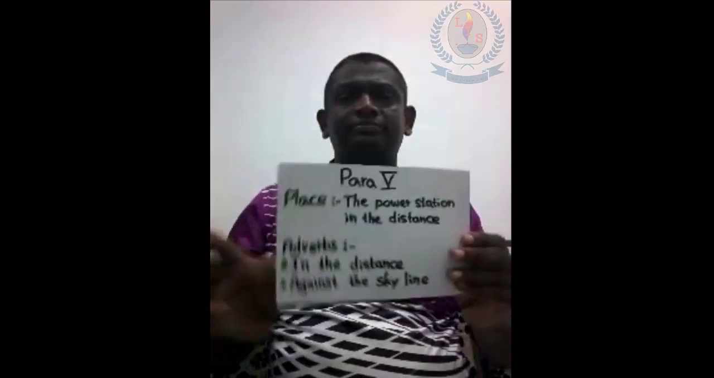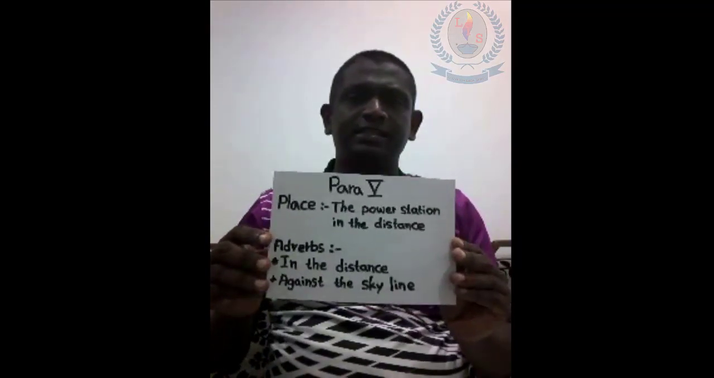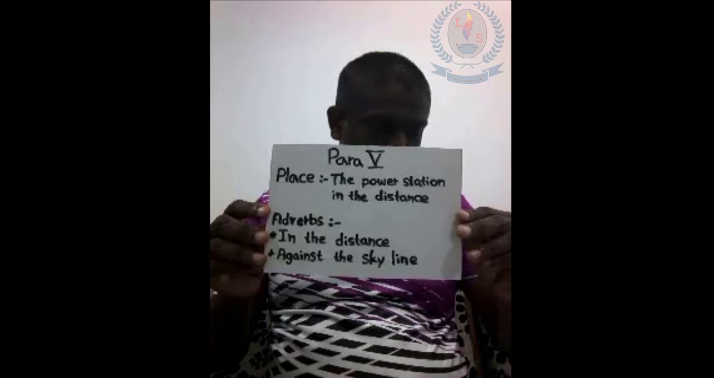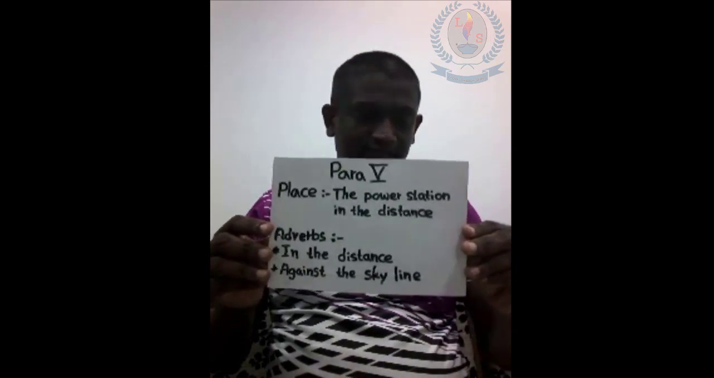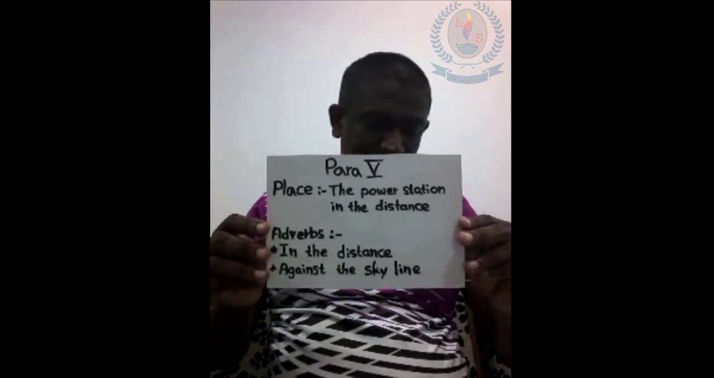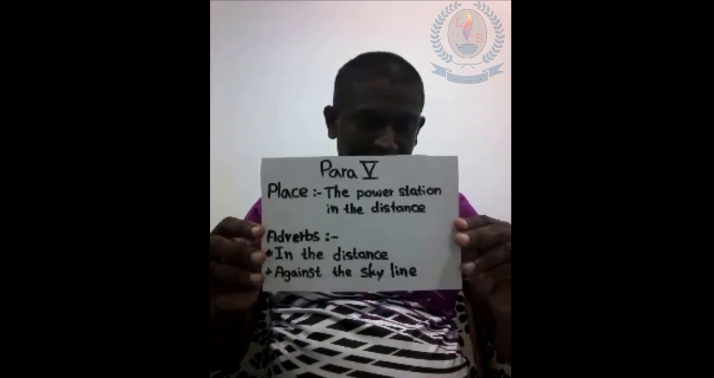In the distance, the huge grey bulk of the power station looked dark and menacing against the skyline. What is the place? Let's see. Here, the place is the power station in the distance. What are the adverb phrases? In the distance and against the skyline.